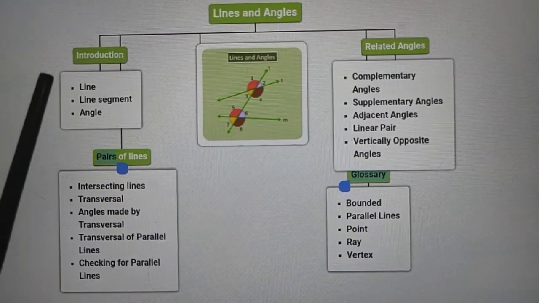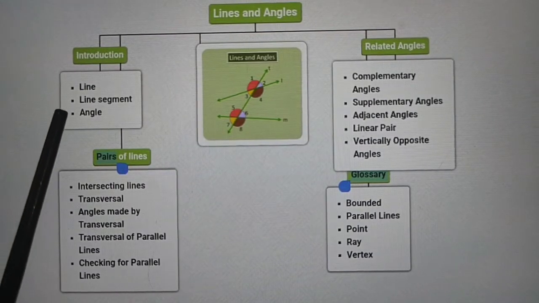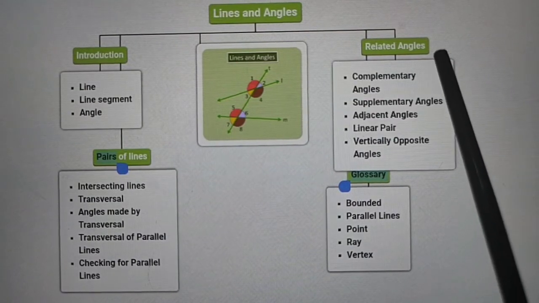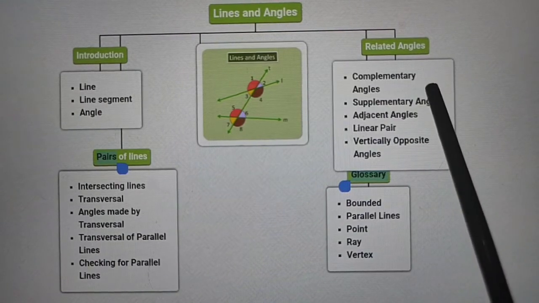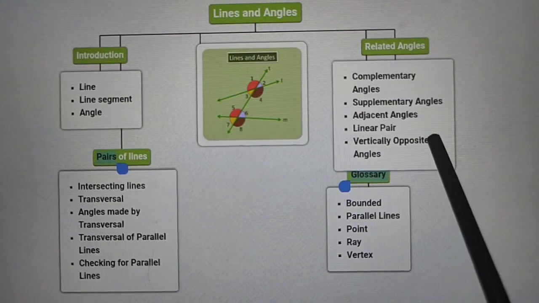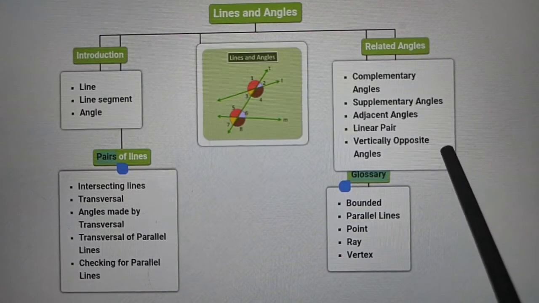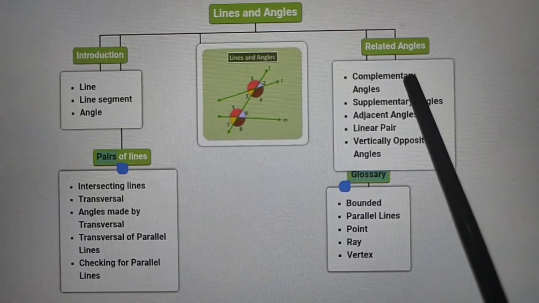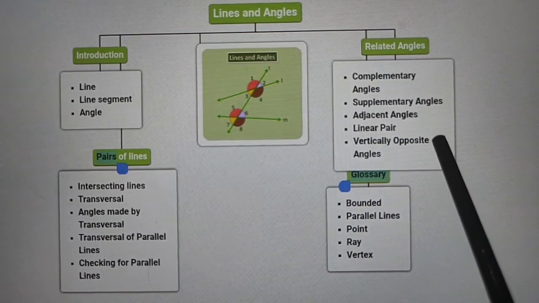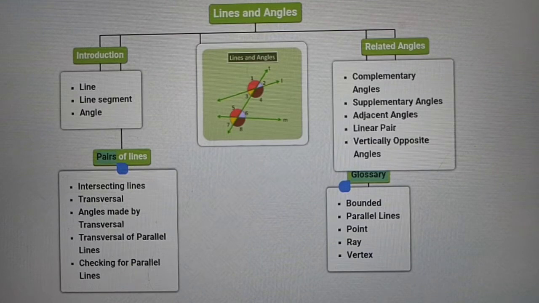So first of all we discuss lines, line segments, then angles, basic angles. After that related angles: complementary angles, supplementary angles, adjacent angles, linear angles, vertically opposite angles. A few of these angles we already know from the 6th class, and next we will discuss the rest.